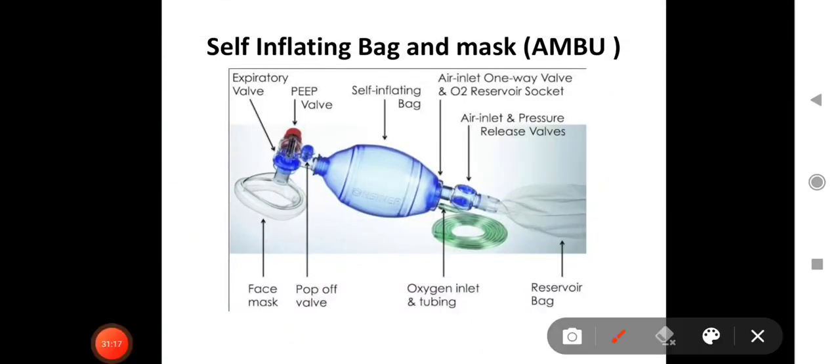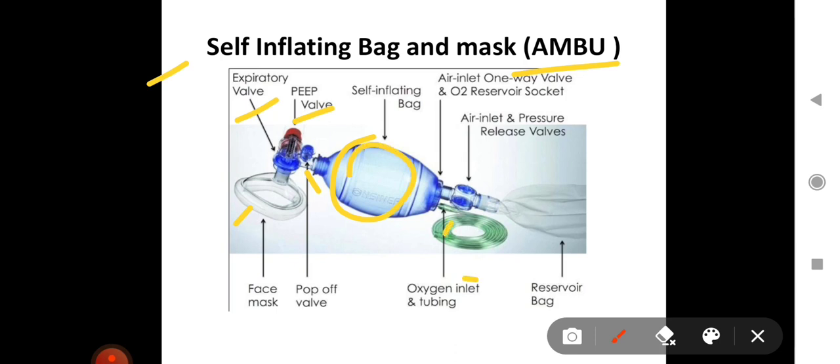So next, what is this? This is self-inflating bag and mask or AMBU bag. There are various components of this AMBU bag. This is face mask. This is pop-off valve. It opens and the PEEP valve is there. It adjusts PEEP, that is positive end expiratory pressure. This is expiratory valve. This whole component is known as self-inflating bag.